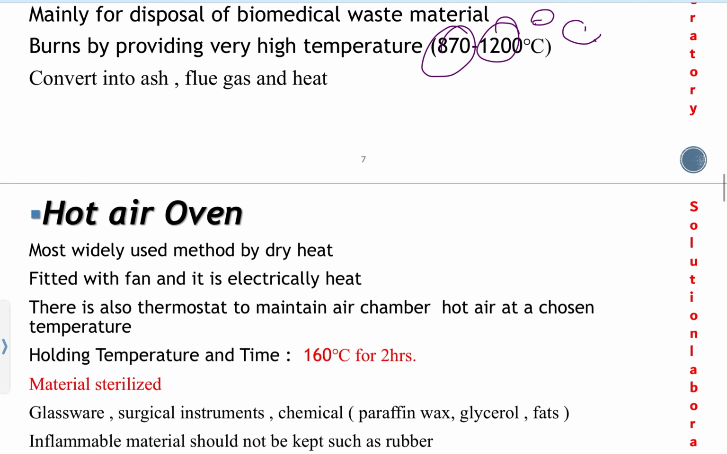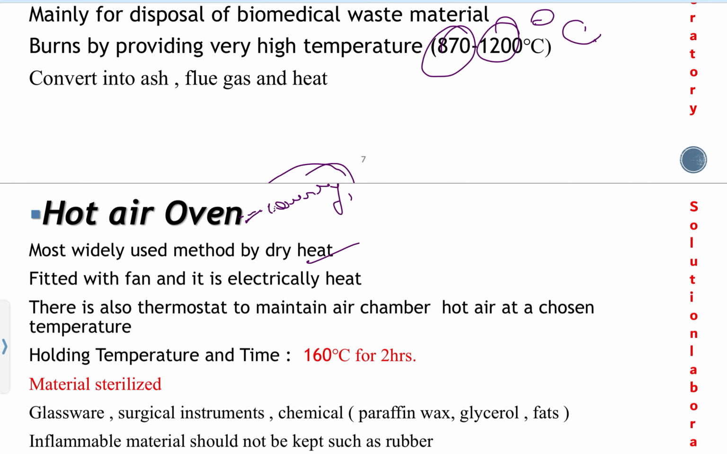And another method is the hot air oven. It is the most commonly used method of dry heat. This hot air oven consists of an electrical heater, and it is also fitted with a fan which distributes equal and adequate hot air in the chamber.